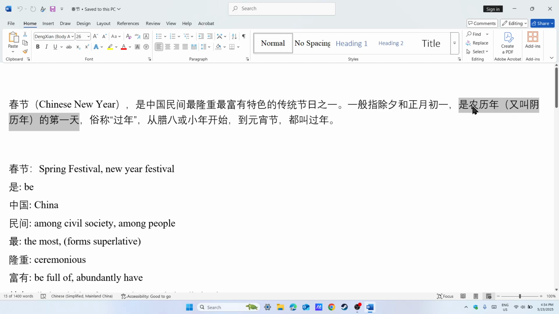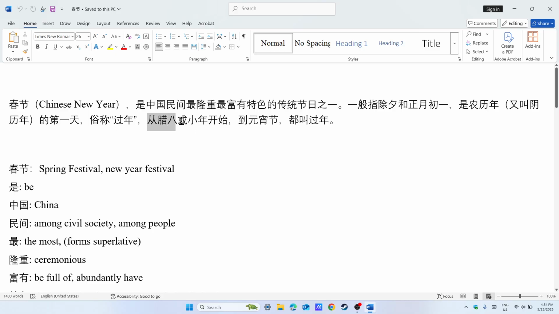It is 1 day, the first day of the lunar year, right? So that's the problem, and what it exactly means. And then 俗称过年. I think the author wants to say that whether it's 1 day or 2 days, it's all called 过年. It's all called 春节.